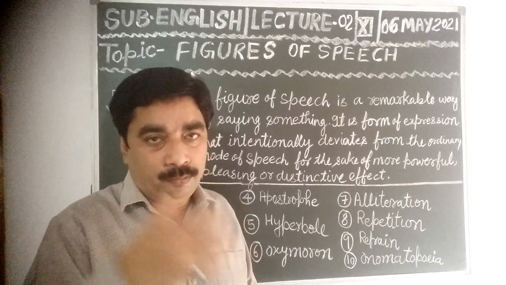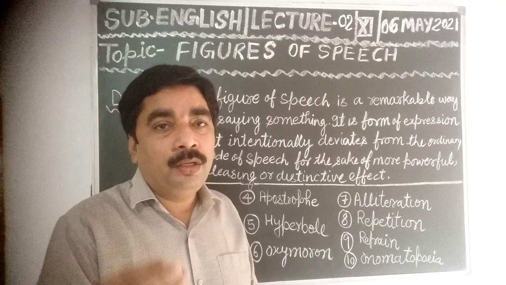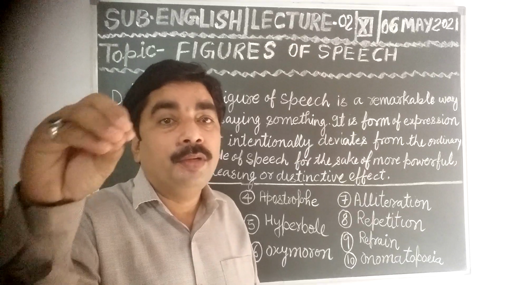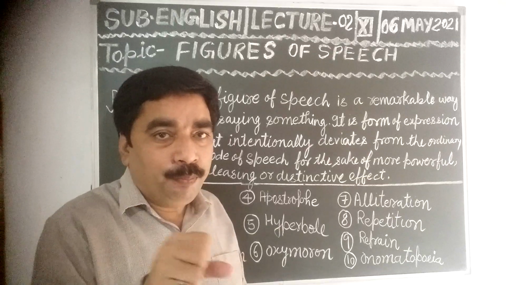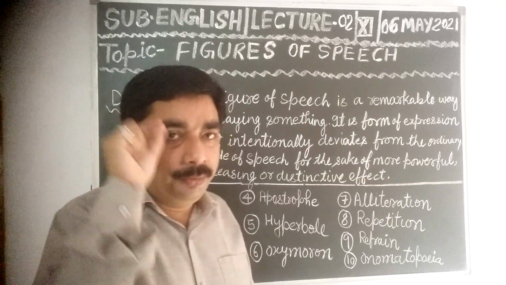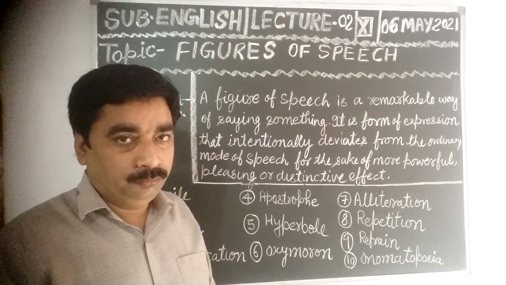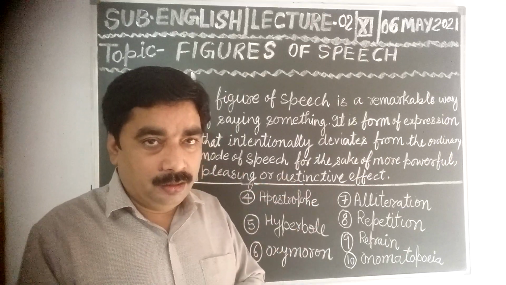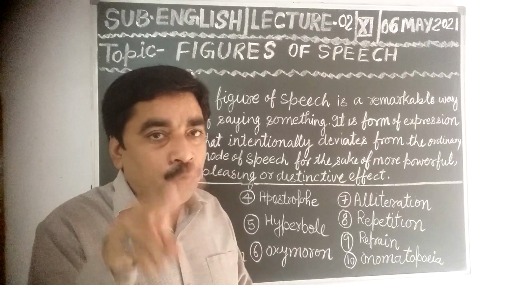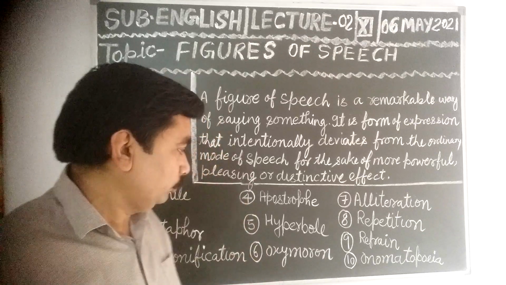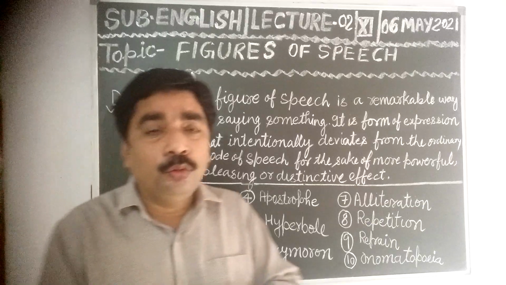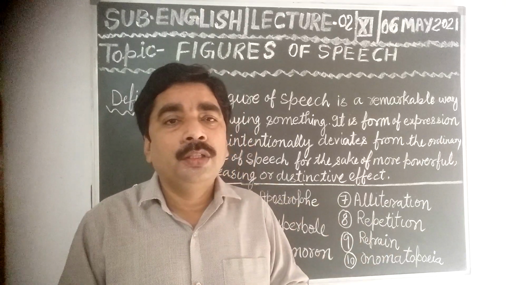Life is a dream. The camel is the ship of the desert. All these examples are of metaphor. Here comparison is there, but without using as and like, so it is called a hidden simile. I have told you. And I have also told you about personification.